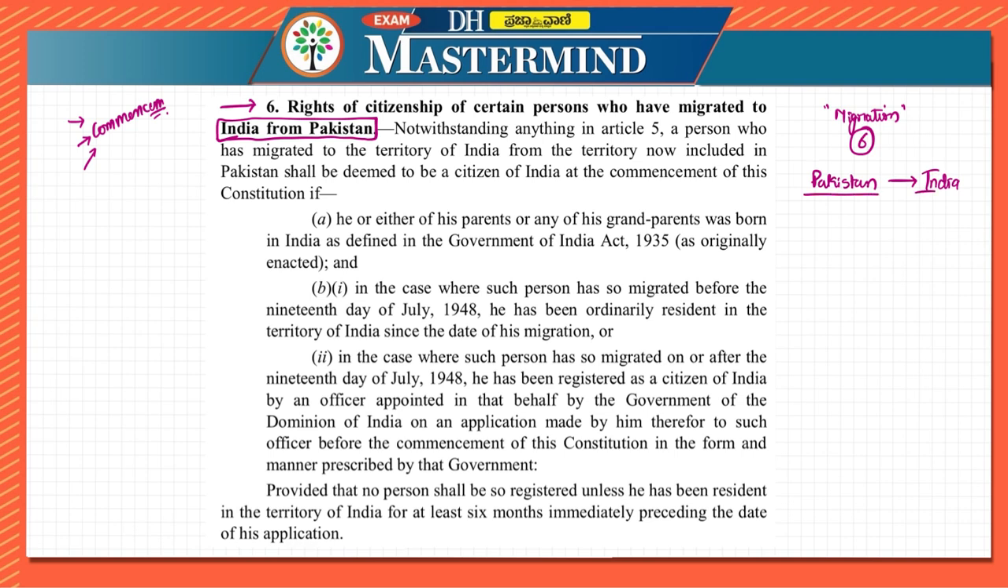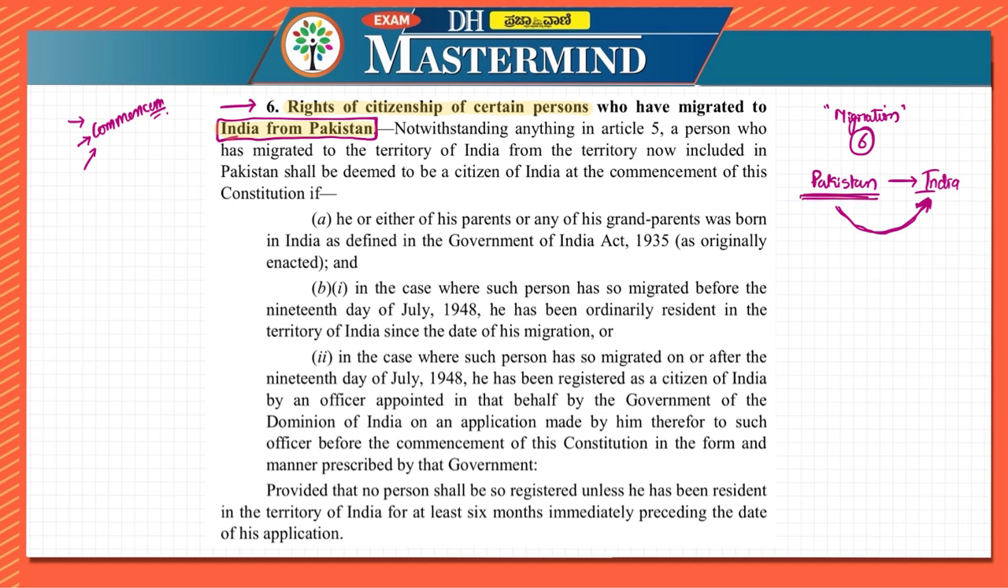They were in Pakistan, but they have come to India. If these citizens are to be called citizens, then what are the conditions? That is mentioned in Article 6. So I hope you are getting the point over here. That is the right of citizenship of certain persons who have migrated from Pakistan to India.